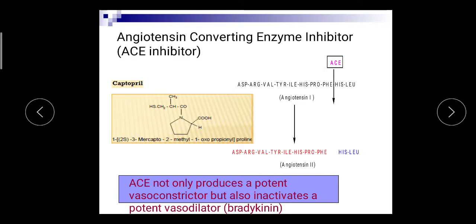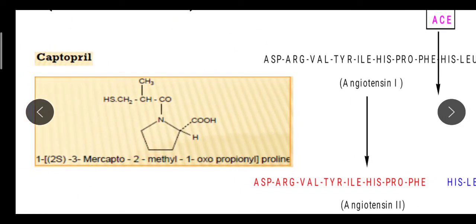So angiotensin converting enzyme produces angiotensin 2, which is a potent vasoconstrictor, but it also inactivates the potent vasodilator, that is bradykinin. Now let's see the structure of captopril.